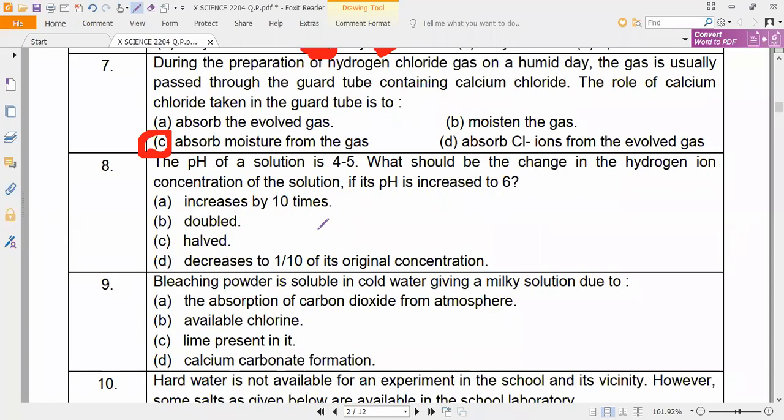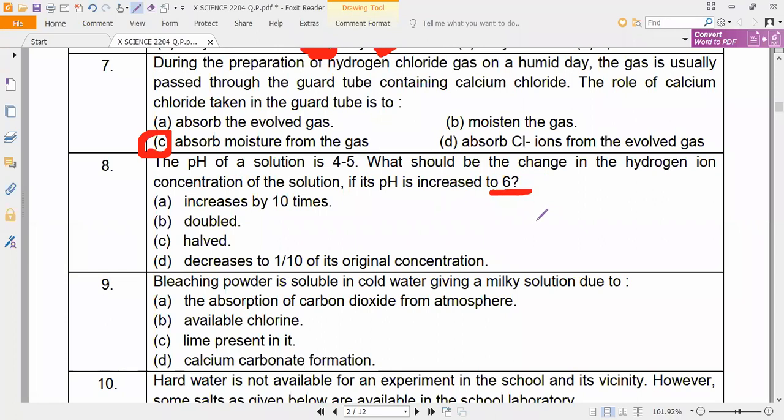The pH of a solution is 4 to 5. What should be the change in the hydrogen ion concentration of the solution if its pH is increased to 6? Carefully, see how to solve it. This question is a little bit important. Remember, if the pH value is increasing, what happens? Have you noticed it? The pH value increases from where to where? Decreases by 10 of its original.